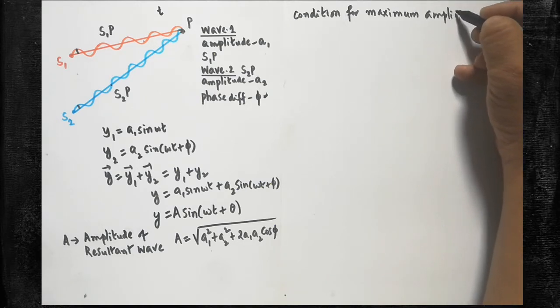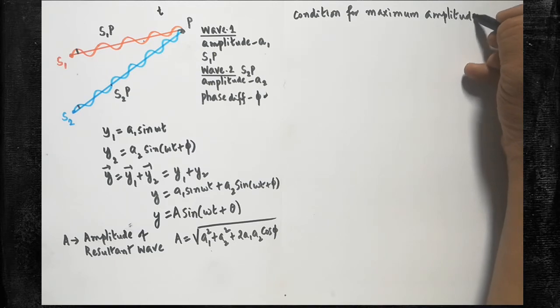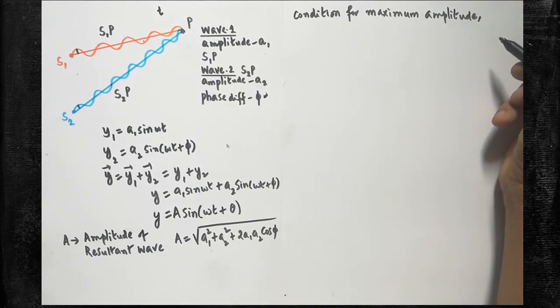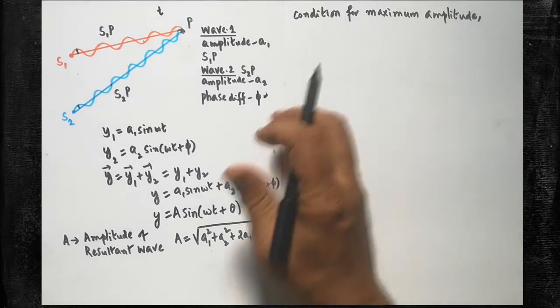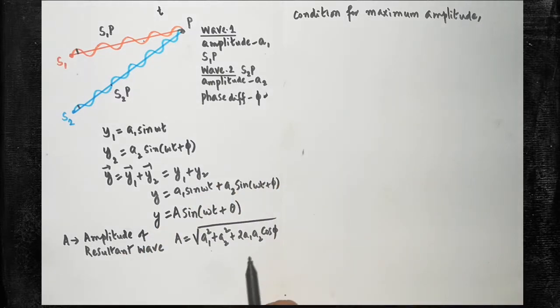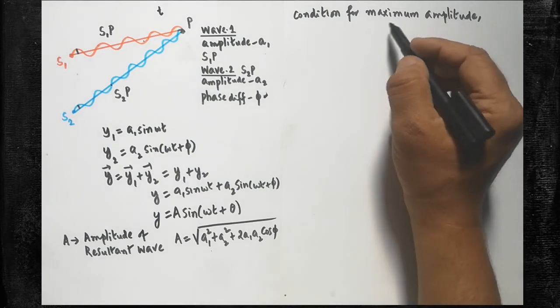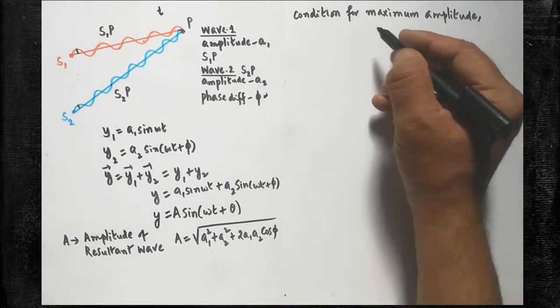When the two waves are interfering with one another, superposing with one another, the resultant wave should have some maximum amplitude. For that, we have to derive the condition.